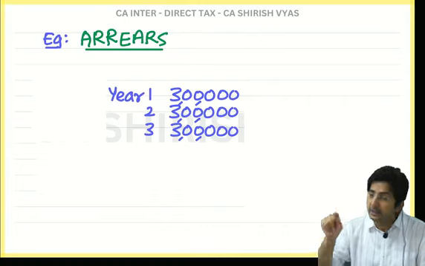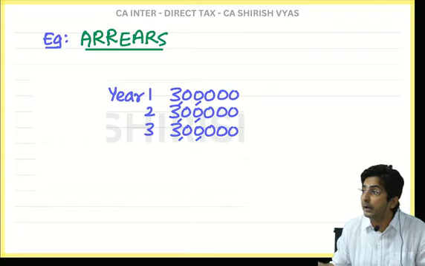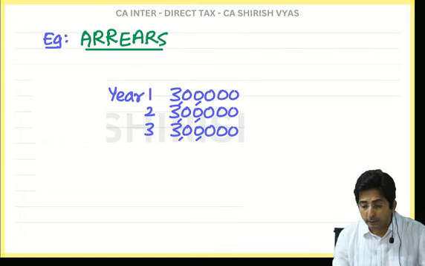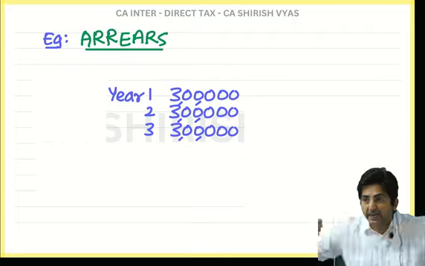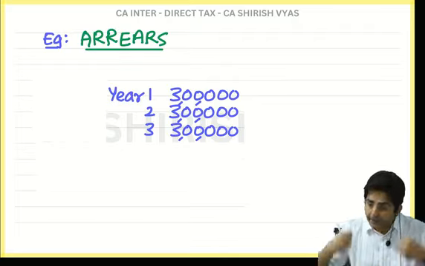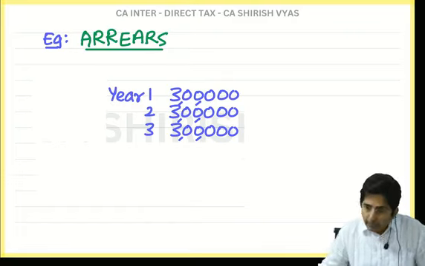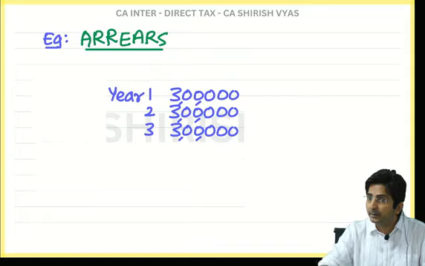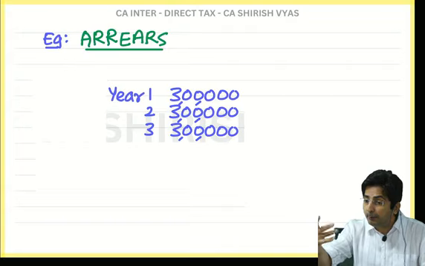So next year again he requested boss, sir, at least now make 3,40,000. Again boss was very arrogant. You will get 3 lakhs only. If you want to work, you work or get lost. So for 3 years this fight was going on. What fight? Employee wanted 3,40,000, but boss gave only 3 lakhs. Then finally, in 4th year, employee got frustrated. Now it's too much. He went to the boss and he threatened him. What threat? Now if you don't make the salary 3,40,000, I am going to leave.